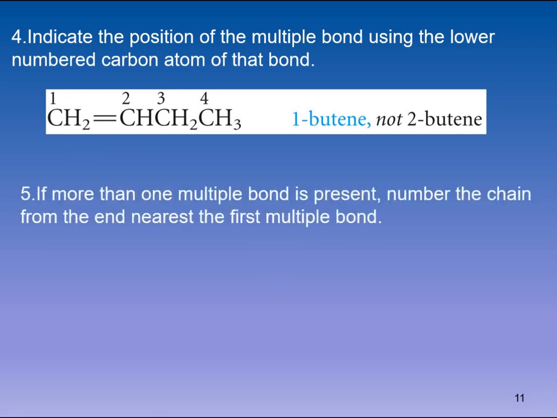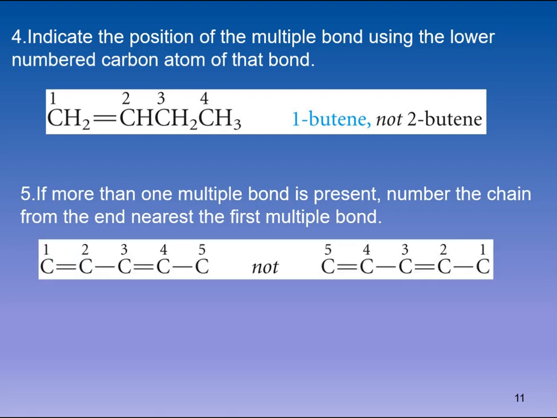If there is more than one double or triple bond present in the chain, which numbering will you have to choose? You will have to number the chain from the end which is holding the first multiple bond, right? For example, you can see these examples. In these examples, there are 2 double bonds present. We can start numbering either from this side or from that side, but this will be incorrect. We have to start numbering from whichever side is giving the lower number to the first multiple bond, right? So in this case, the first numbering will be the correct one and the second will be incorrect.